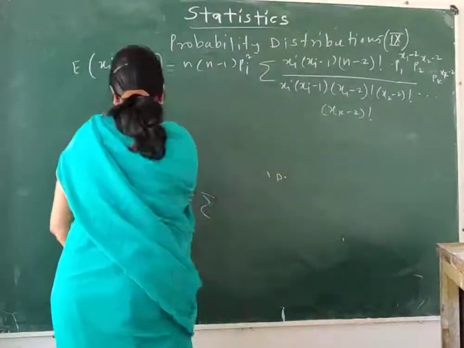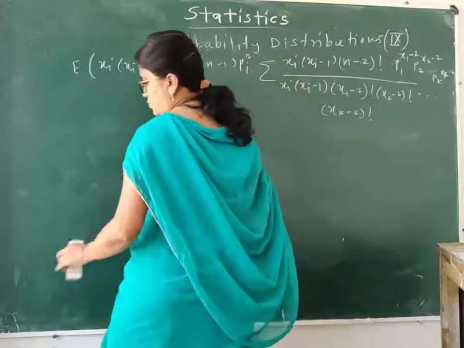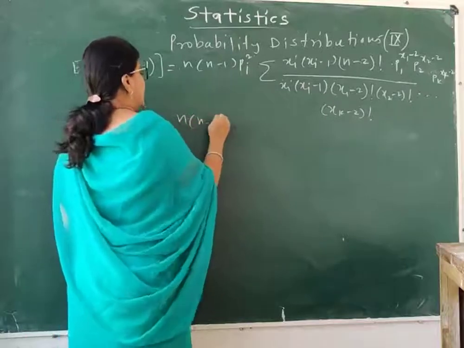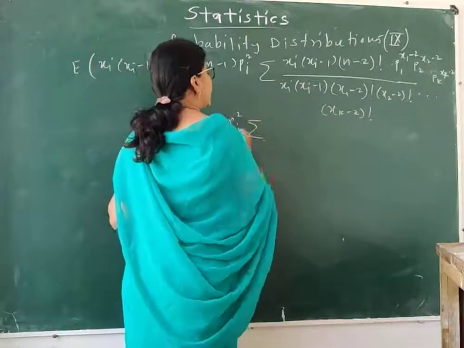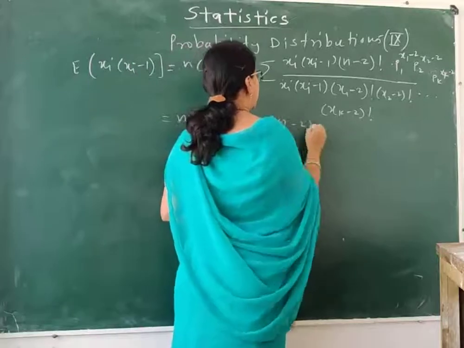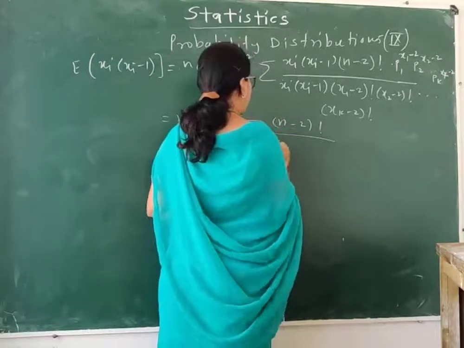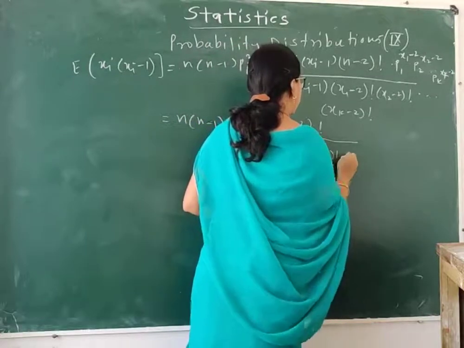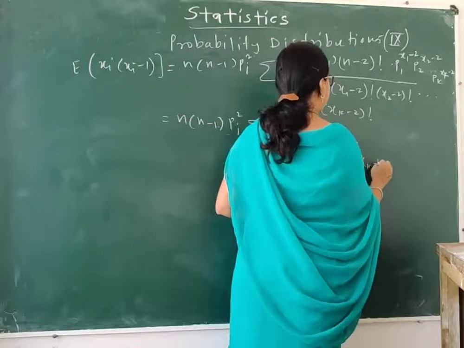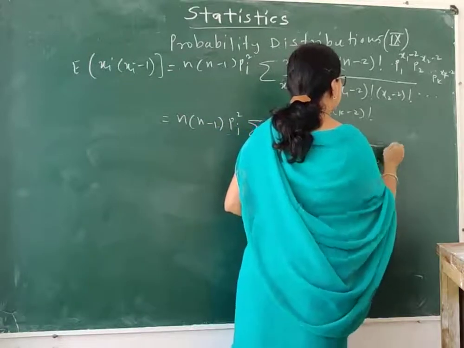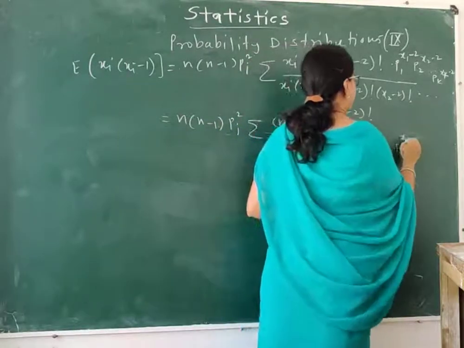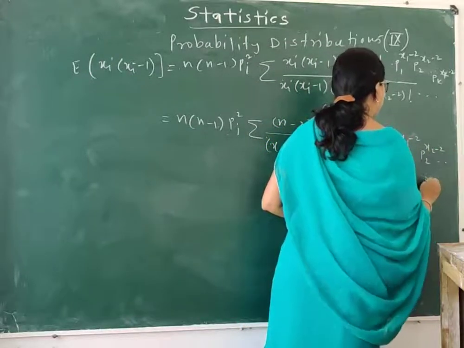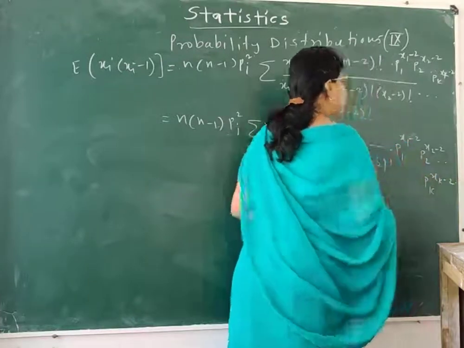Now see, if I cancel these two terms, then what we have? We have only the term n minus 1 pi square, summation of n minus 2 factorial. In the denominator I have x1 minus 2 factorial, x2 minus 2 factorial, so on up to xk minus 2 factorial, into bracket p1 raised to x1 minus 2, p2 raised to x2 minus 2, so on up to pk raised to xk minus 2.